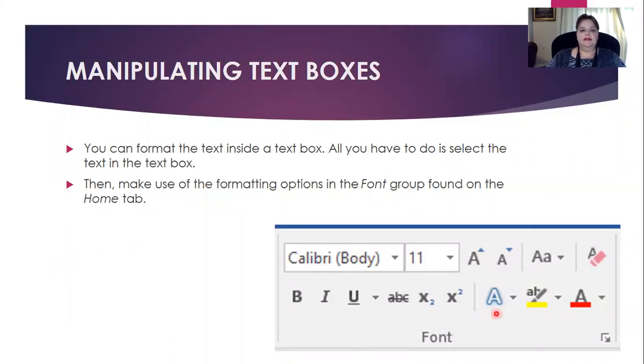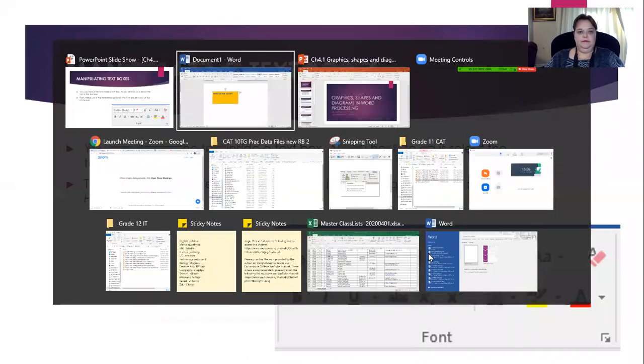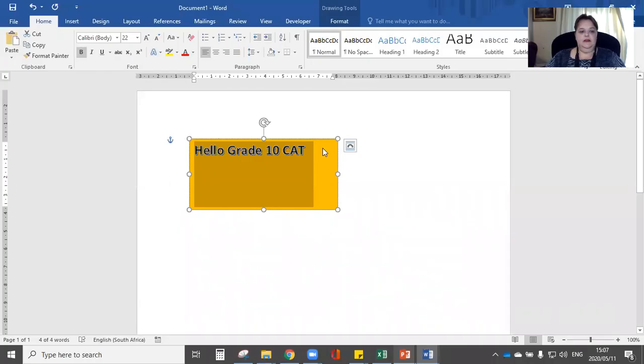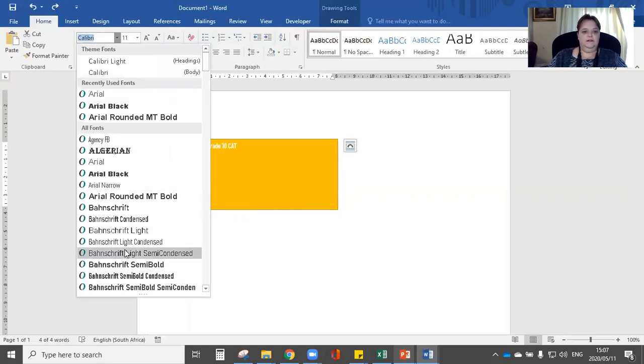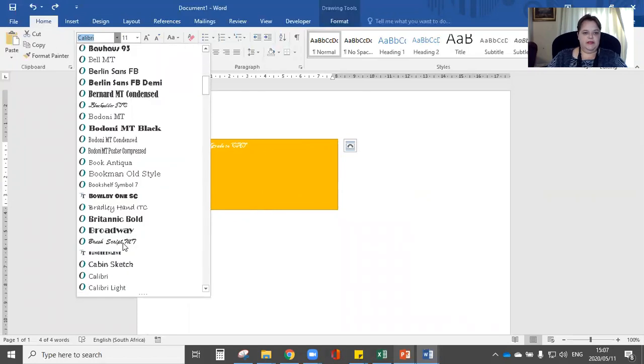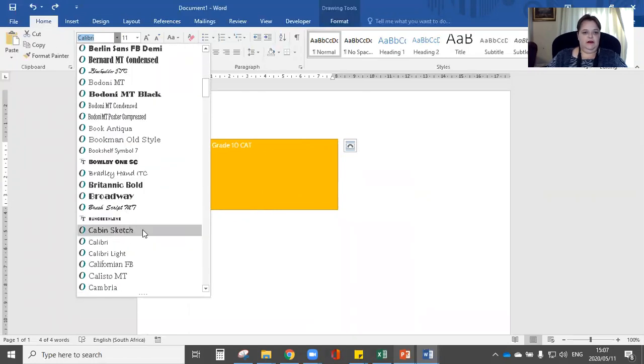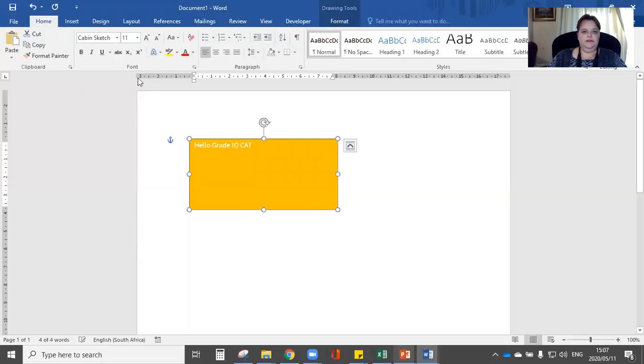Now to manipulate your text box, I'm going to go back to the Home tab. So let's quickly undo this so that you can see what I've done here. There I'd written my text box. So I'm going to go back to the Home tab and I'm going to choose a different font. So let's find something interesting. Cabin Sketch. Let's go try for Cabin Sketch.